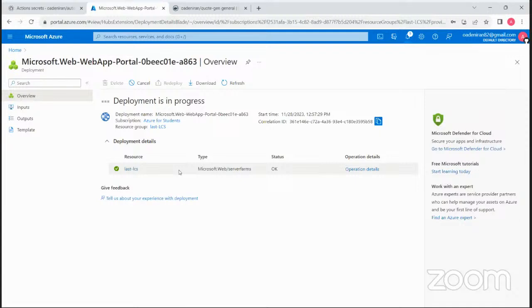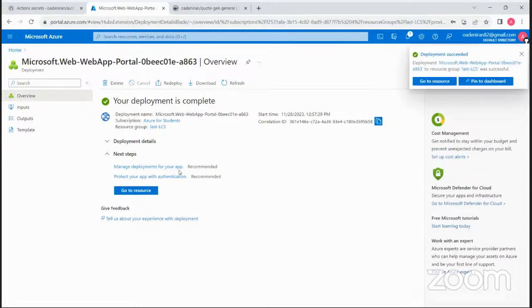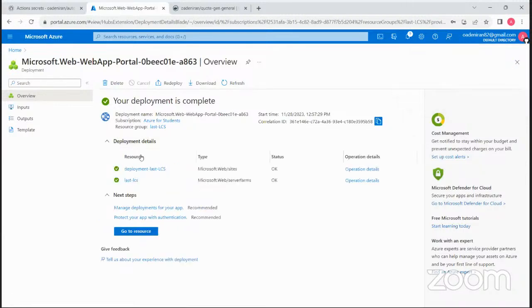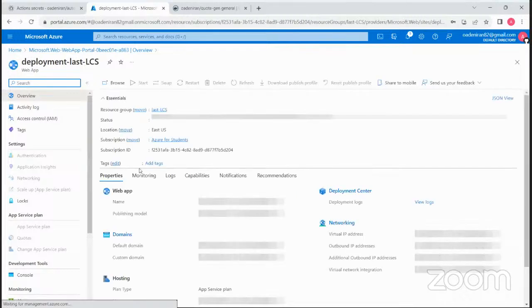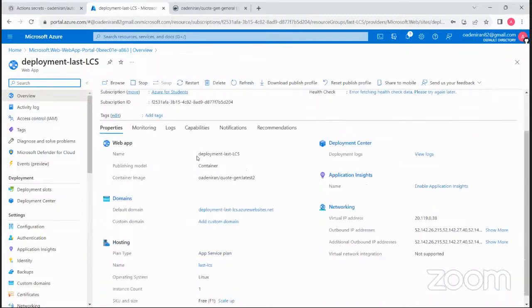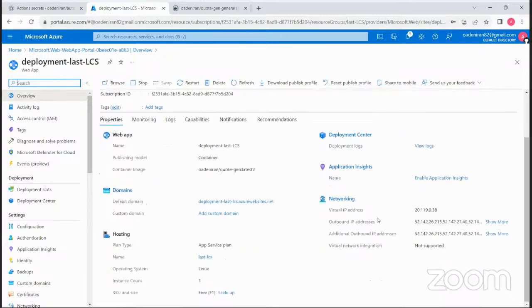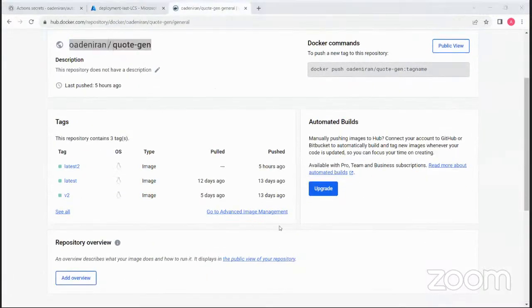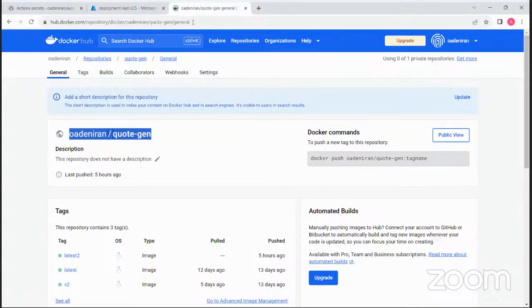Okay, so the first one has been deployed. So let's wait for the app to get deployed also. So let us see if there's a difference. So we are still having this issue. So this issue might be coming from, okay, so let me just work on this Docker file and see what is happening. So let me refresh this page.